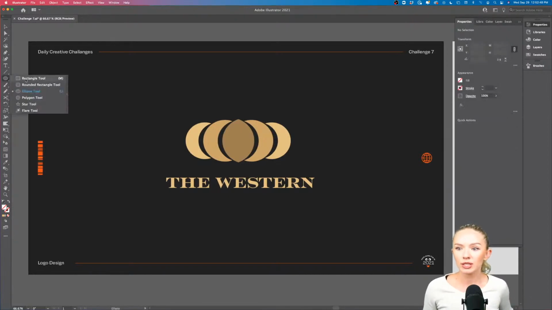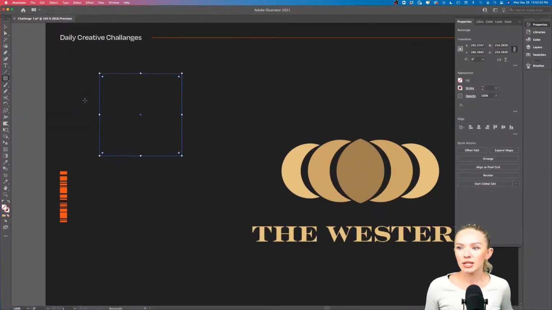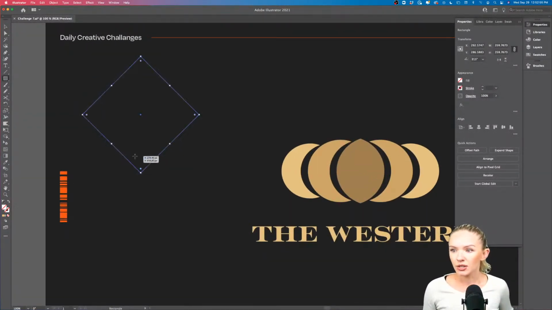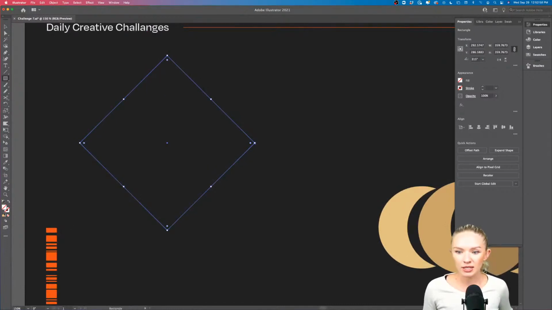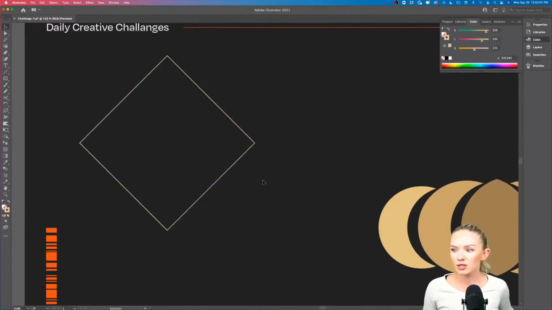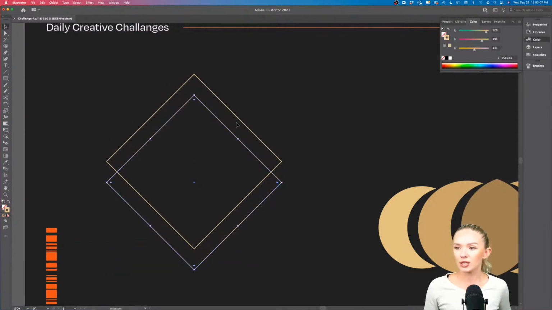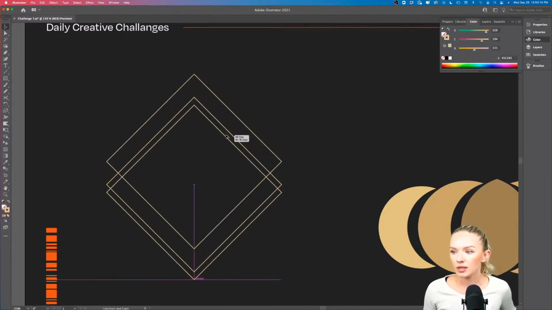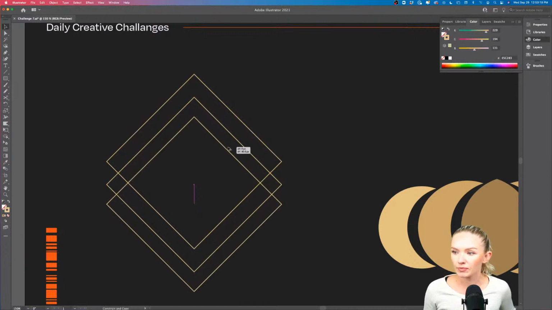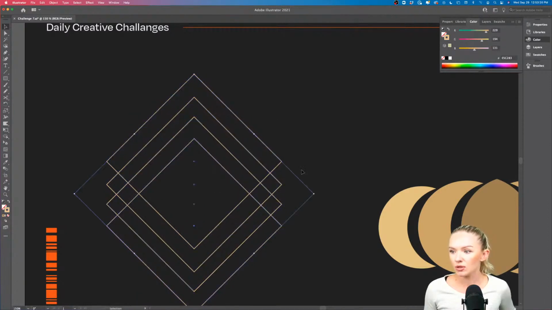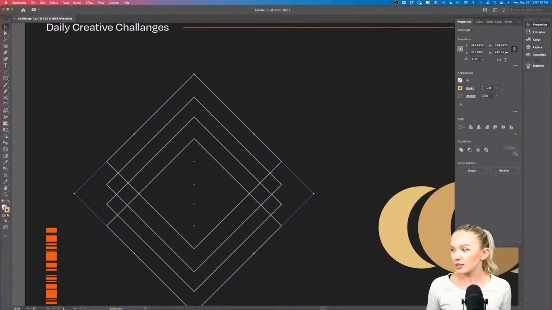So you can use the rectangle tool and create a rectangle, then turn it 90 degrees because your roof will look somewhat like this. And then we're going to add some color to this so we can see the shape, right? And then let's create another rectangle or square. And I'm using Shift to create an even square, right? So you can create something like this and maybe something like this. You can be a little bit more abstract in designing, you don't have to be quite as direct in the symbolism. And the more abstract, the more unique it will be.